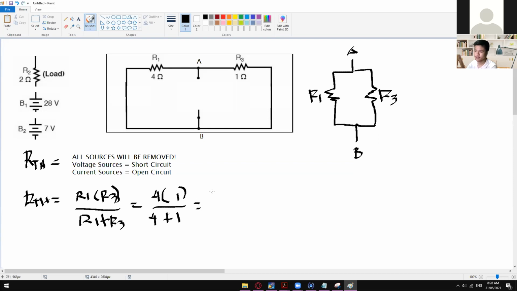So 4 times 1 is 4, and then 4 plus 1 is 5. So 4 over 5. In the calculator, 4 divided by 5 is 0.8. So that's how to solve the RTH for the Thevenin's circuit.